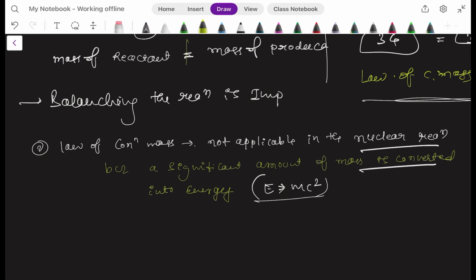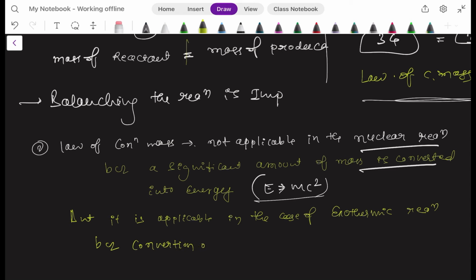But it is applicable in the case of exothermic reaction. Keep in mind this one: exothermic reaction. Why? Because the conversion of mass into energy is very less, it is not significant. Therefore, here it is applicable, but in nuclear reaction, the law of conservation of mass does not exist. Keep in mind this one, right?